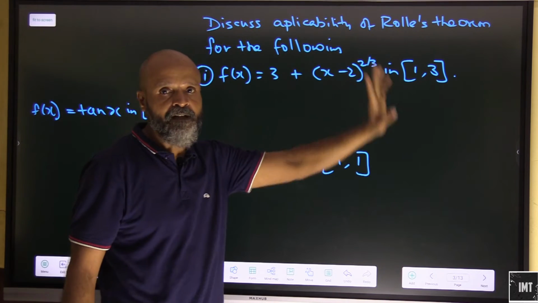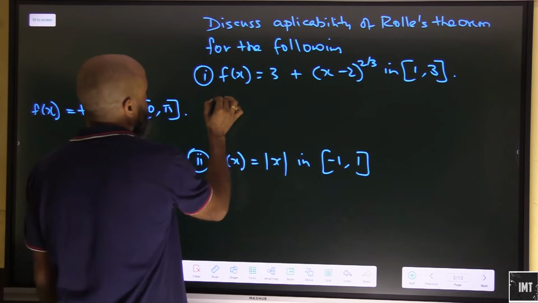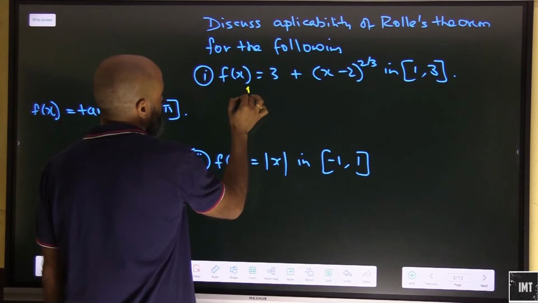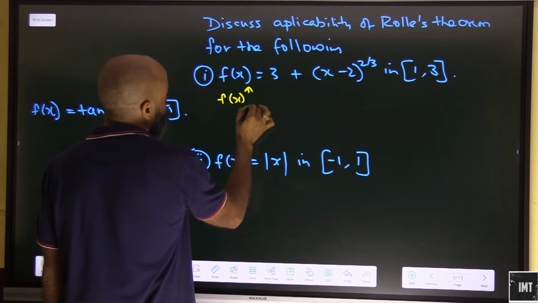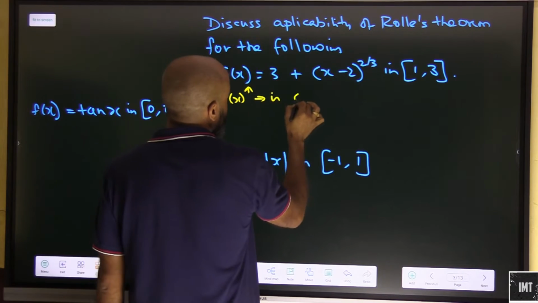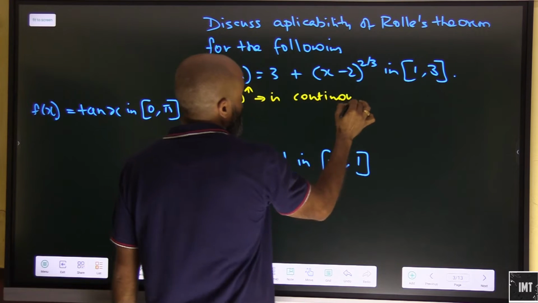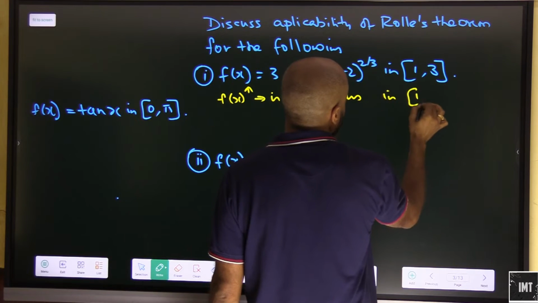f(x) is equal to this in [1, 3]. So we have to first see whether this is continuous. This is a polynomial-type function, so we can say that it is continuous in the open interval (1, 3).